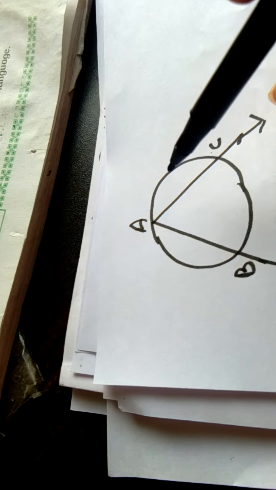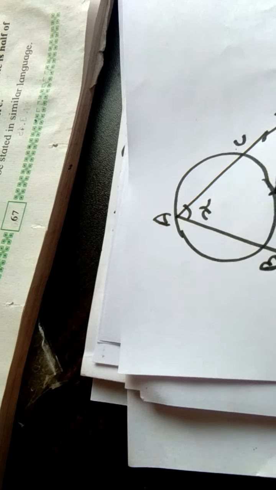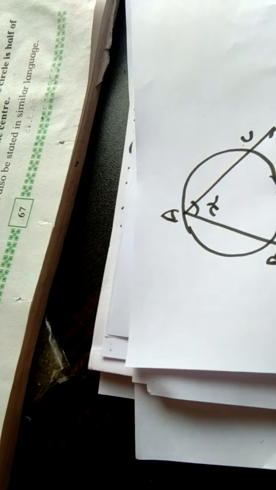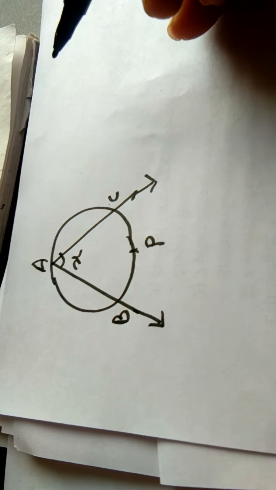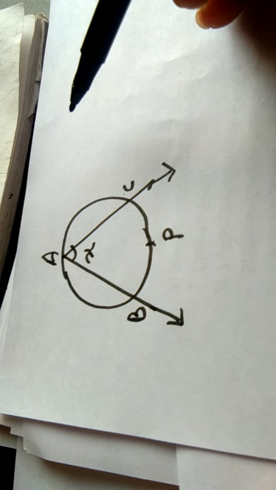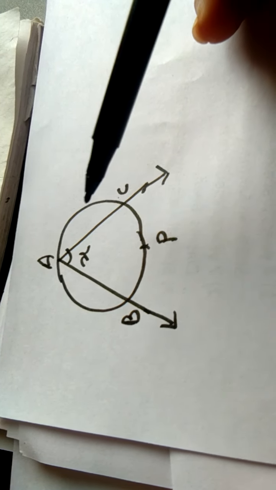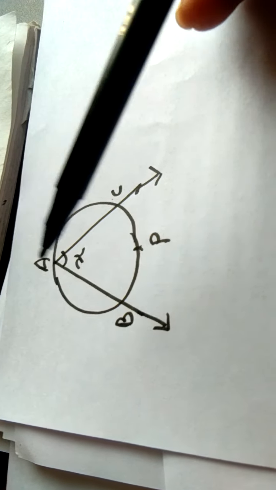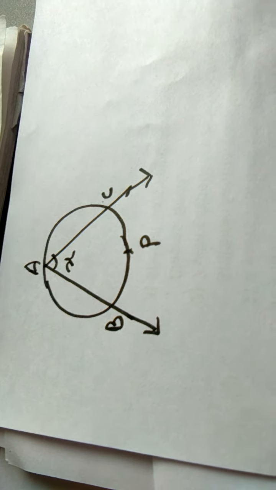The measure of this angle is x. This is arc BPC. Then we say that angle BAC is inscribed in the arc BAC, and arc BPC is intercepted by the angle.